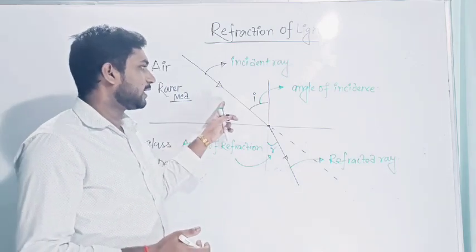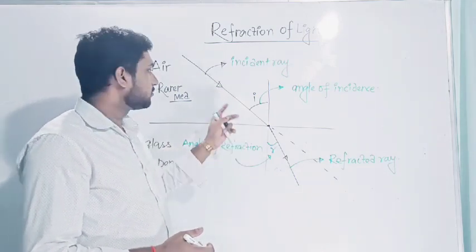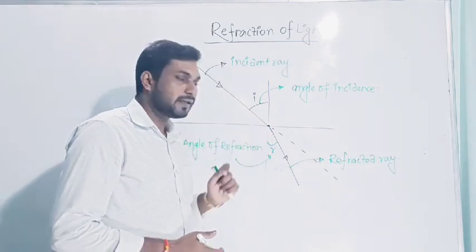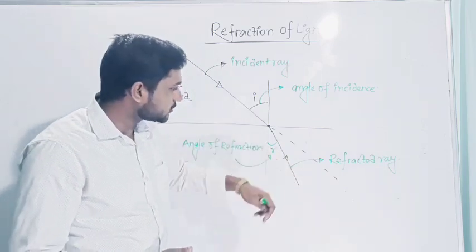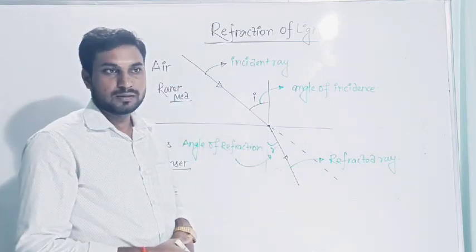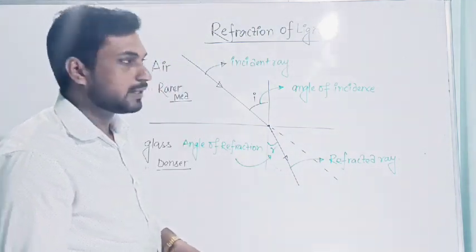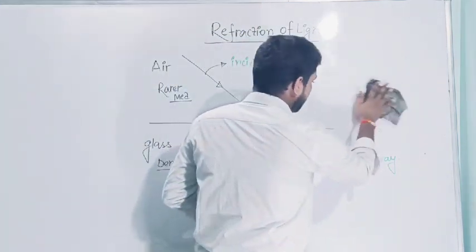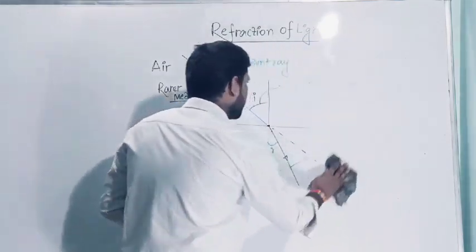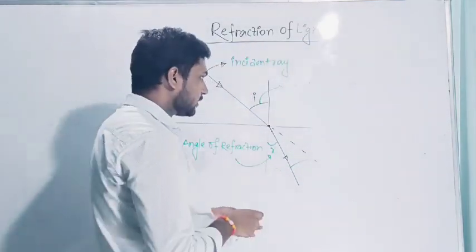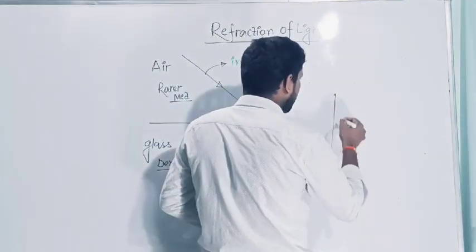It has been observed that when light travels from air to glass, it bends towards the normal. And when light travels from a denser medium to a rarer medium, it bends away from the normal.